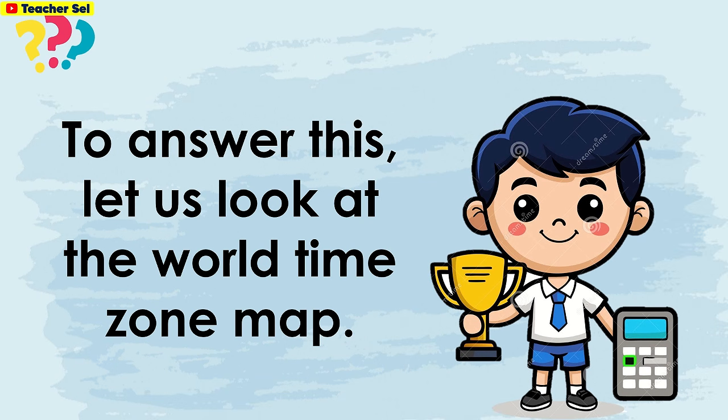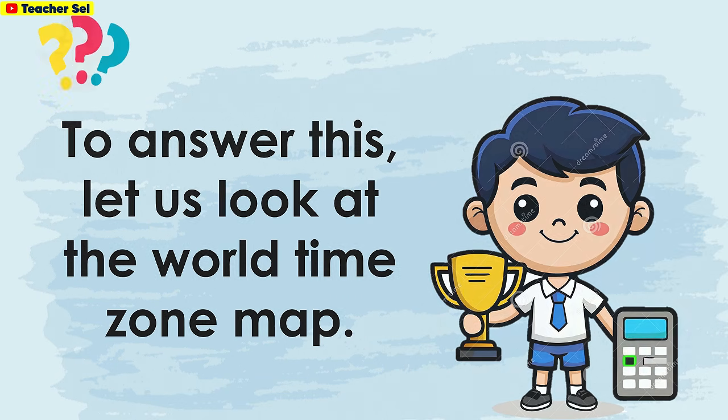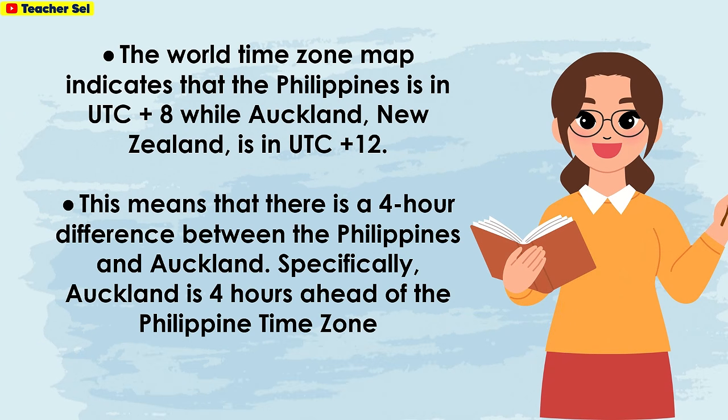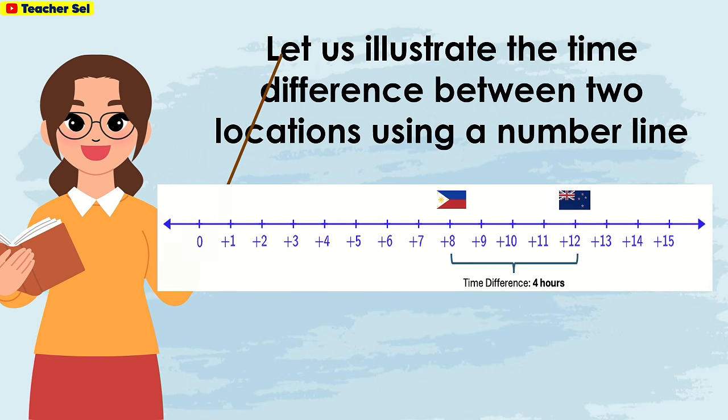To answer this, let us look at the world time zone map. The world time zone map indicates that the Philippines is in the UTC plus 8 while Auckland, New Zealand is in UTC plus 12. This means that there is a 4-hour difference between the Philippines and Auckland. Specifically, Auckland is 4 hours ahead of the Philippine time zone. Let us illustrate the time difference between two locations using a number line. The time difference is 4 hours.